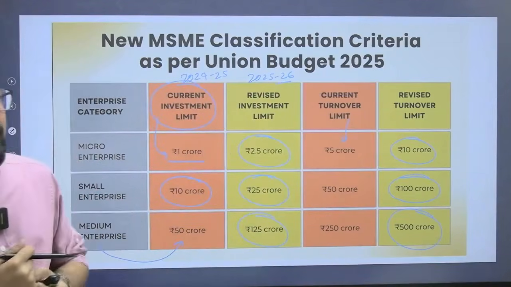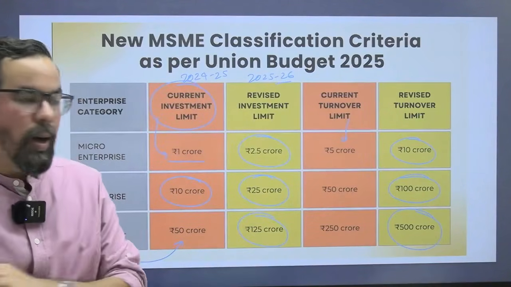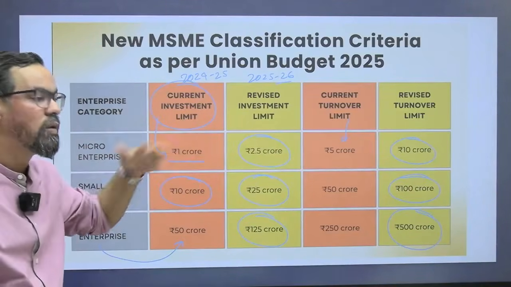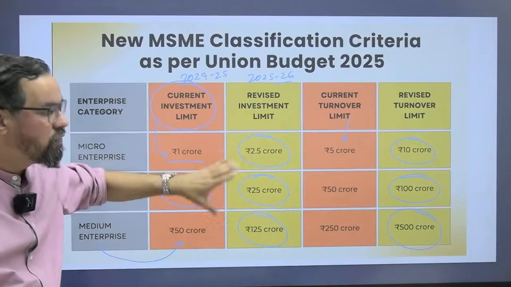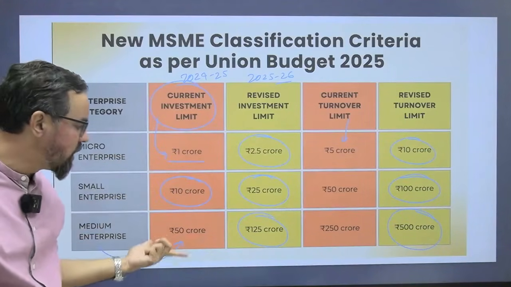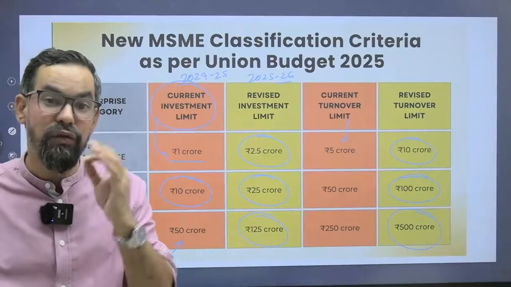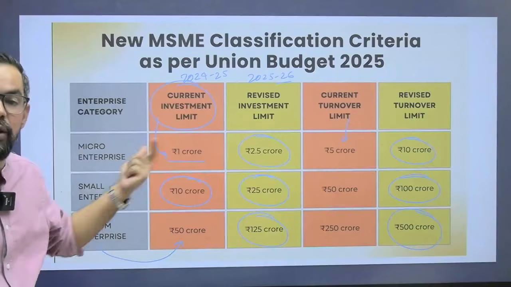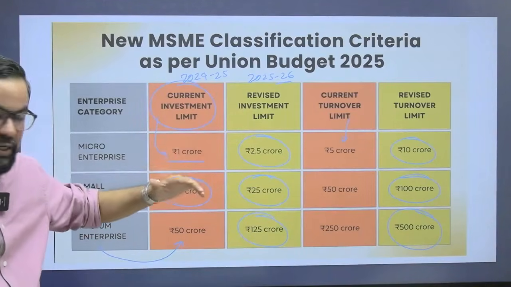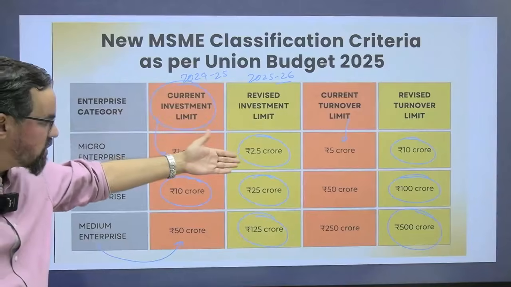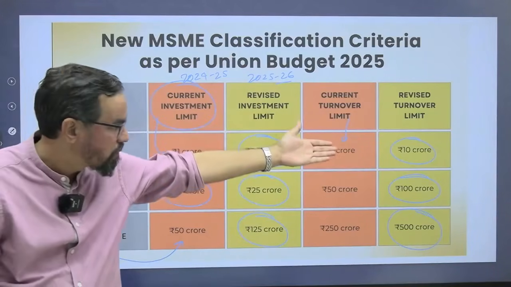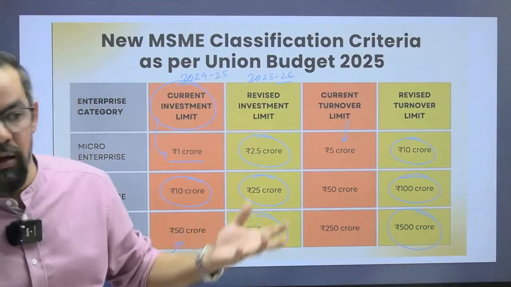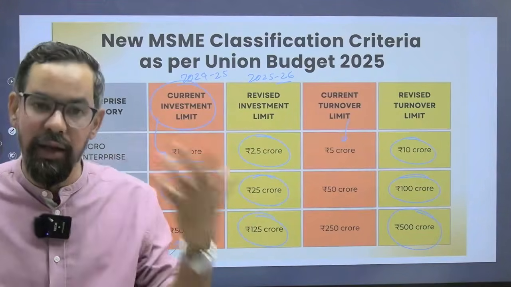So when we define MSME, the classification will be based on this, which means there will be more and more companies which will fall under this category. एक ऐसी कंपनी जिसके अंदर 125 करोड़ का इन्वेस्टमेंट है, that will be part of medium enterprises, so they can also avail some benefits from the government. या someone जहाँ पे investment is up to 2.5 crores and turnover is up to 10 crores, they'll fall under this particular category. That means they are going to avail the benefits under PLI or any other scheme also.